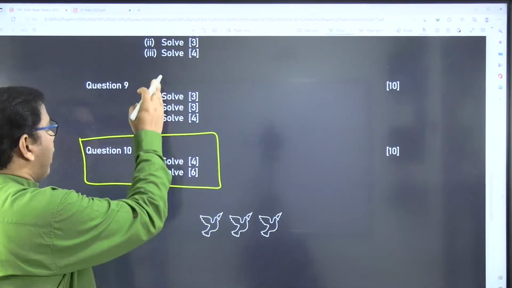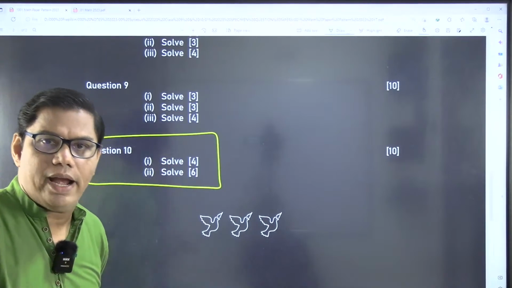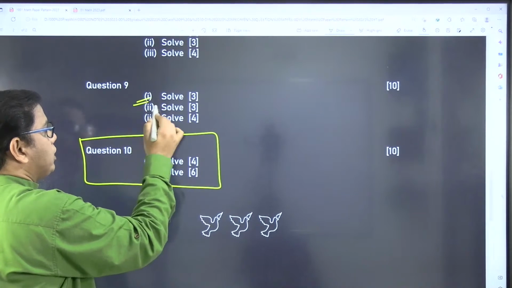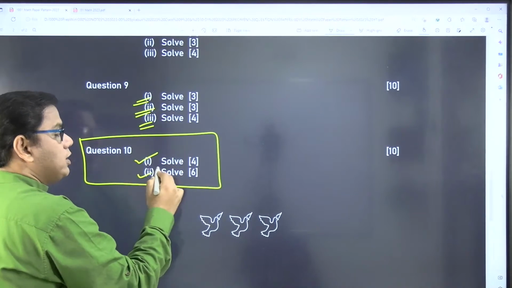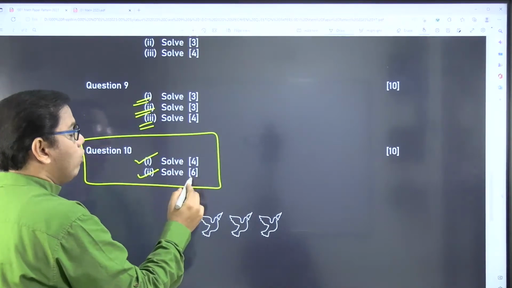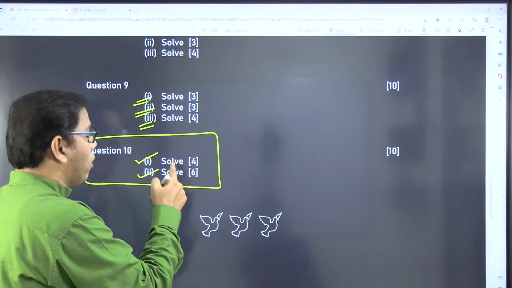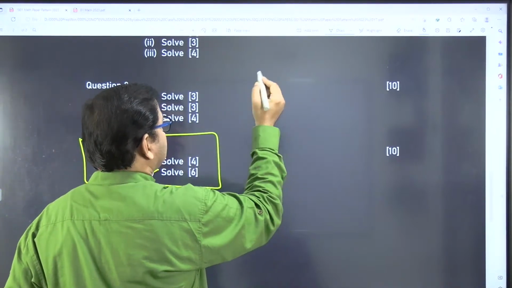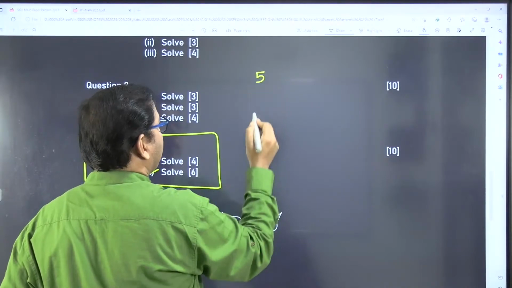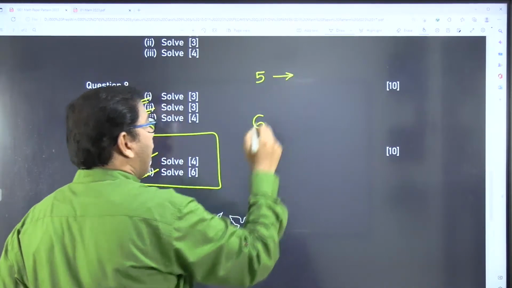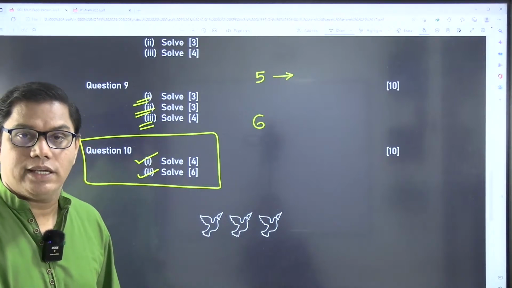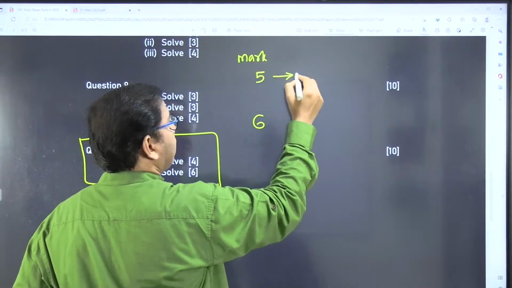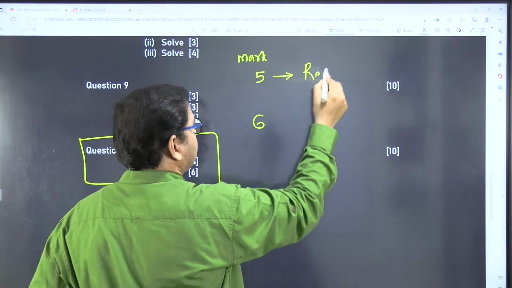In the specimen paper, they have given this as question number 9. So it can be 8th also, it can be 7th also, where you are not going to have 3 sub questions, but you will have 2 sub questions. One carrying 4 marks and one carrying 6 marks. I was talking about this. Now there is a doubt, sir, how can these be the questions? A long question carrying 5 marks and 6 marks. So generally it has been seen, and when you practice, please keep this in your mind: this 5 marks question will be from chapter reflection.